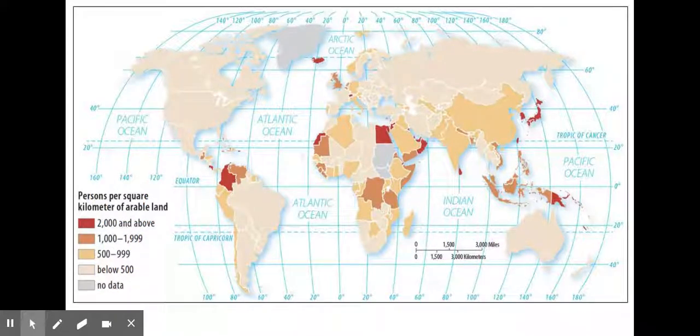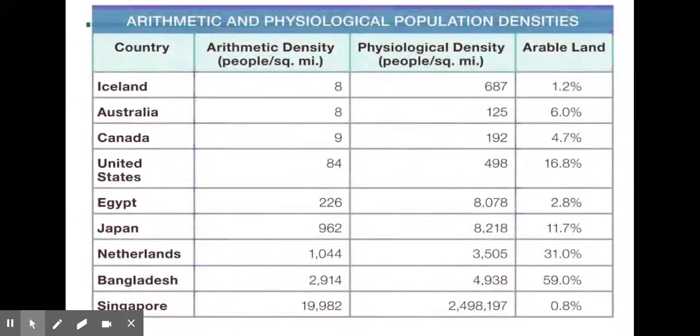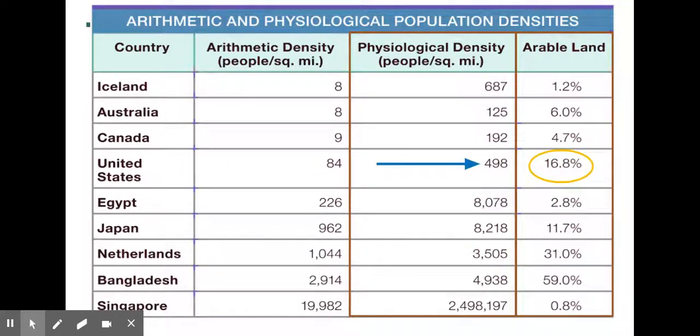So here is our map of persons per kilometer of arable land. So when we look at arithmetic and physiological population densities, you can see that the United States has a physiological density of 498, because we have 16.8% arable land. Singapore, on the other hand, has a physiological density of 2,498,000 because they have 0.8% arable land. So they have a very small percentage of arable land.